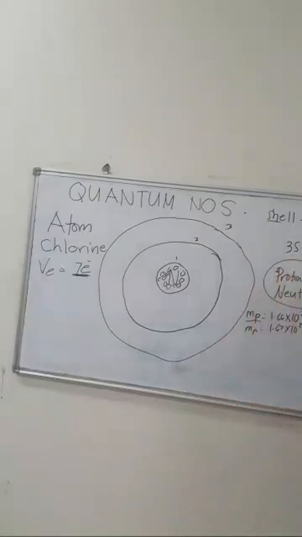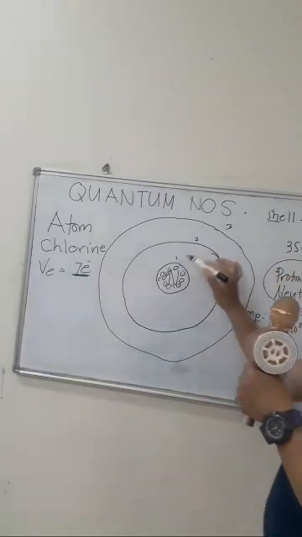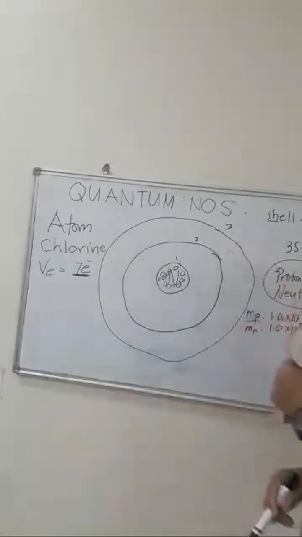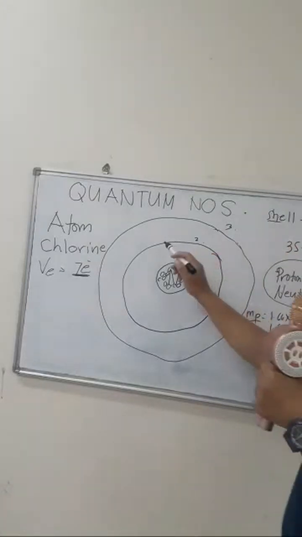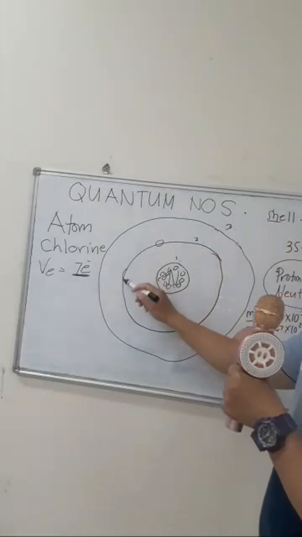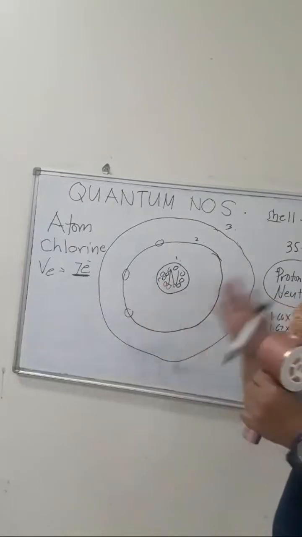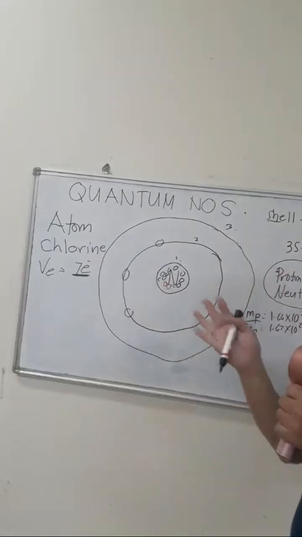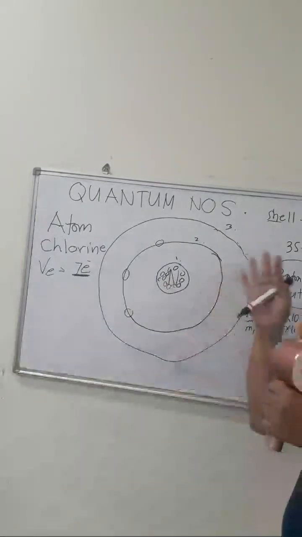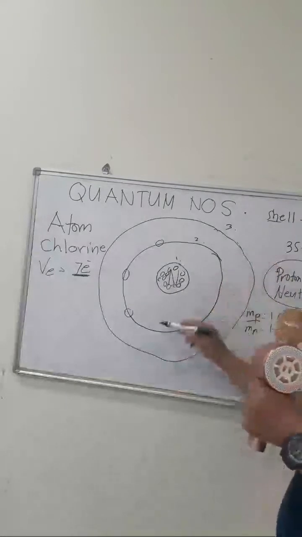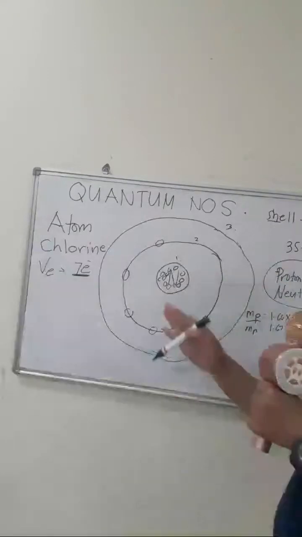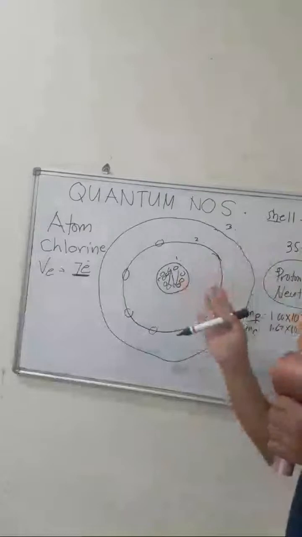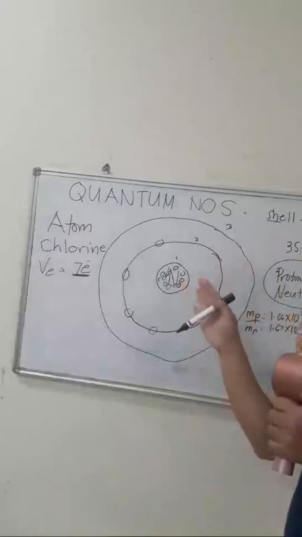Now, in each shell, shell 1, shell 2, shell 3, of the energy levels, the electrons are there, surrounding the nucleus. This is now the emphasis of our quantum numbers. It has to do with the electrons, and also with our Lewis dot structures, which talk about electrons.